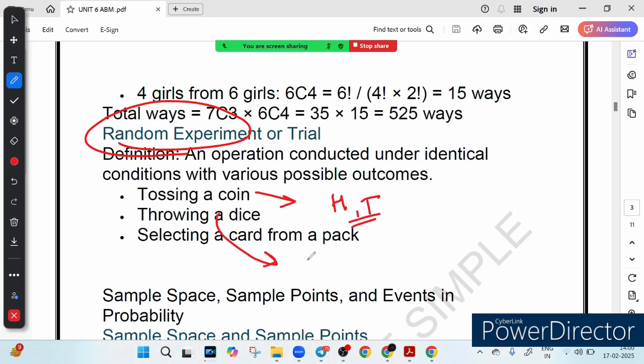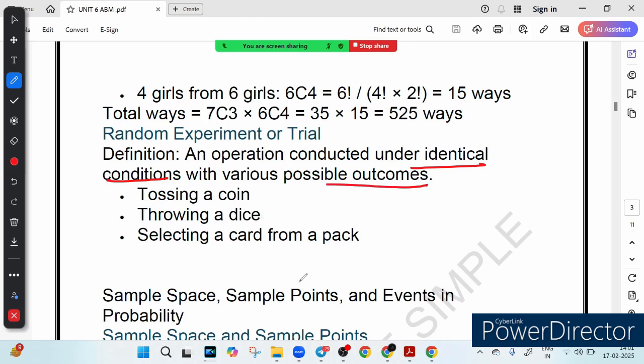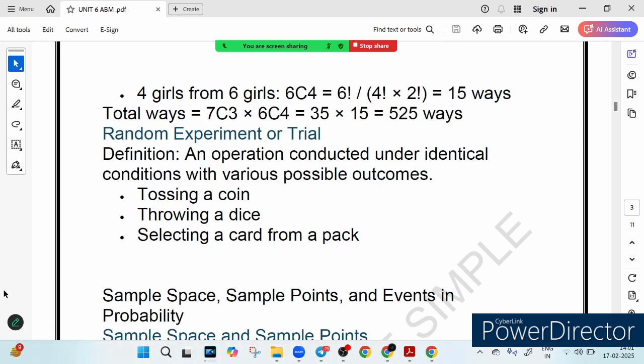Or think about throwing a dice. Each time you could get a different number like 1, 2, 3, 4, 5 and 6. Even picking a card from a deck is a random experiment. So what is the peculiarity of a random experiment? That you perform any action or operation under identical conditions, but it leads to various possible outcomes. That is what we call a random experiment.